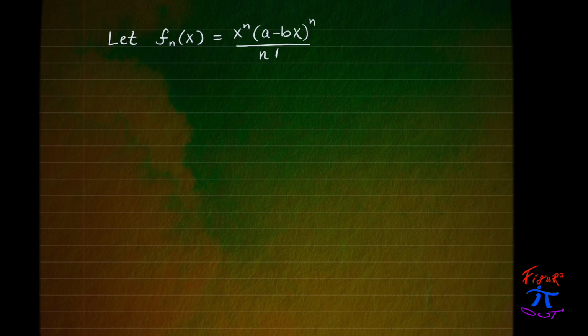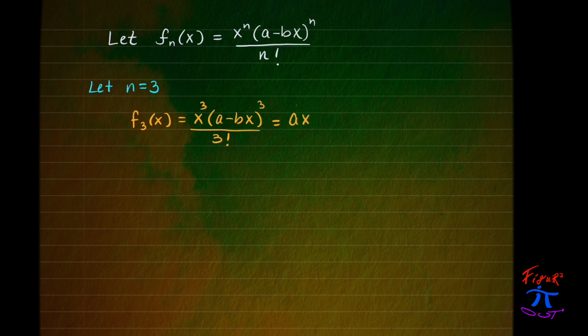Let's dive into this idea just a little bit further. So imagine f of x for a given n, let's call it f sub n, is equal to x to the n times (a minus bx) to the nth power over n factorial. And we'll choose a value for n, let's say n equals 3. So f sub 3 of x is going to be x cubed times (a minus bx) cubed over 3 factorial.